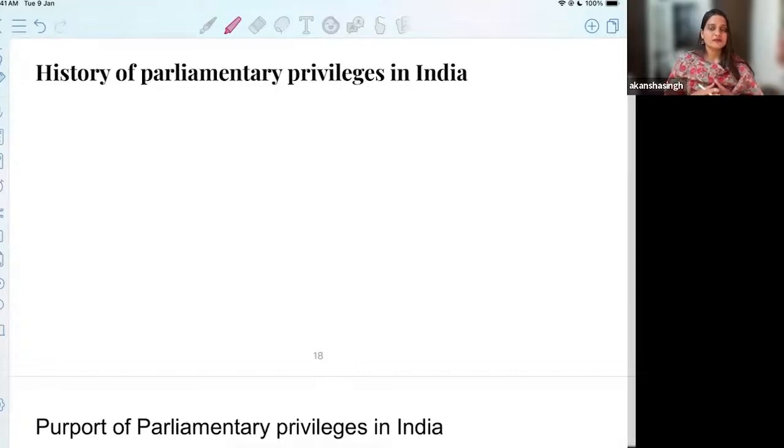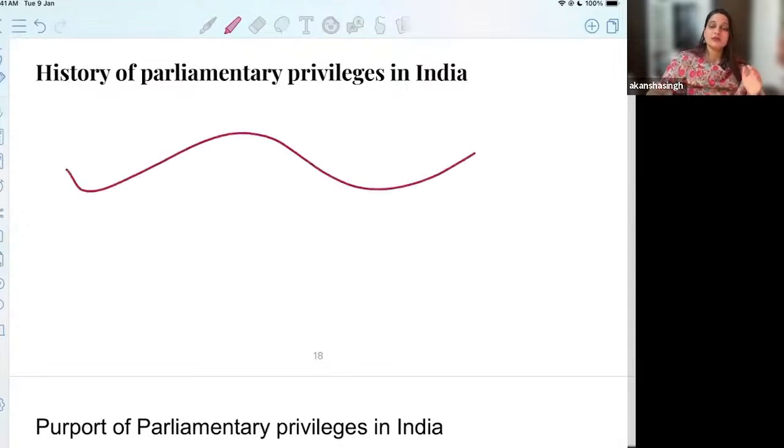So the judiciary has very clearly mentioned in this judgment that we are different from other countries, even though we had multiple laws. We had the law of 1861, which was very stringent. We had the 1909, 1919 Act. We had different laws wherein there was a curve, I can say, a curve of what will be the strength of parliamentary privileges given to you.